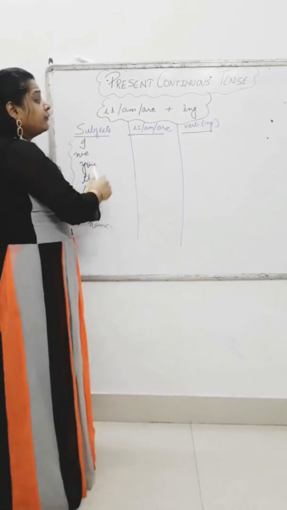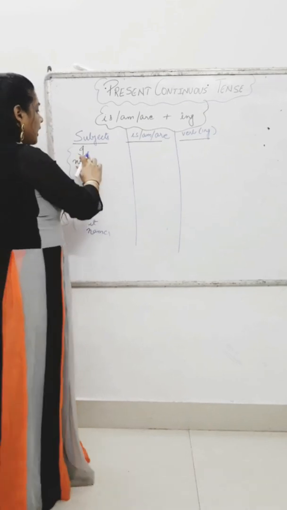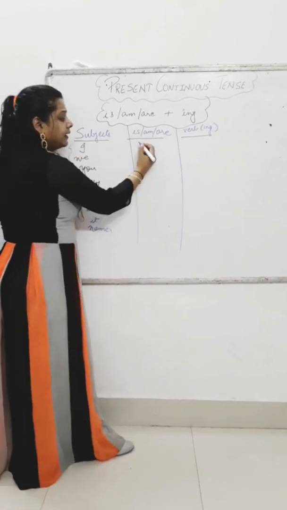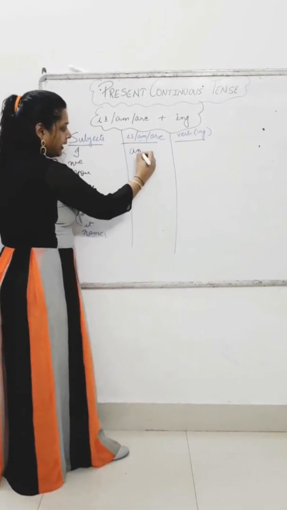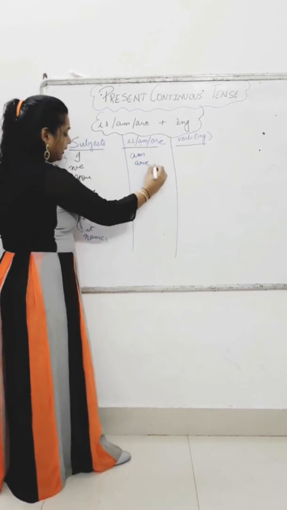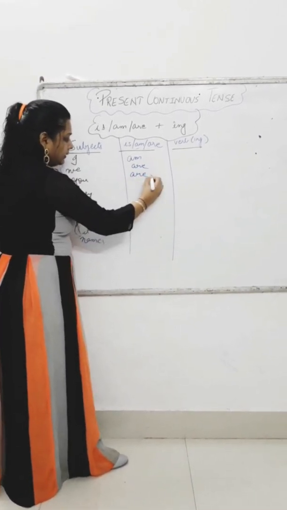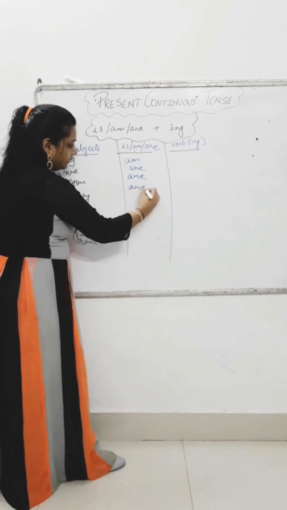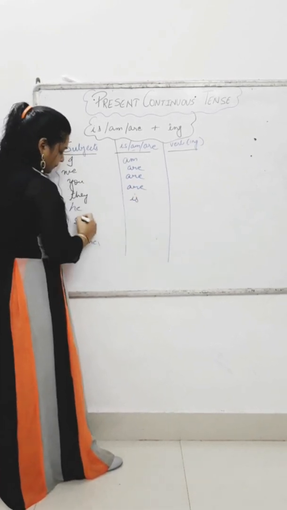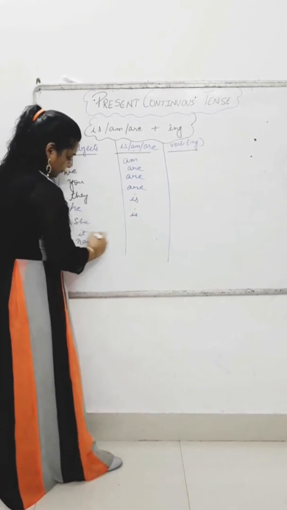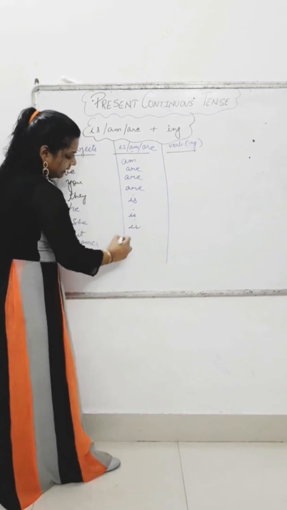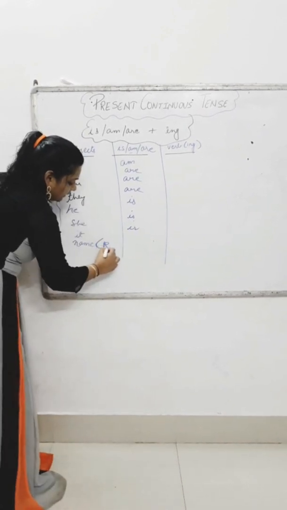Now, what will we add to the subject? We use am with I. I am, we are, you are, they are, he is, she is, it is, and like names, Ram.